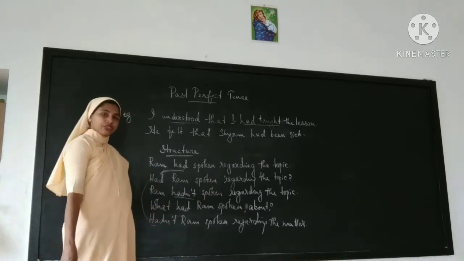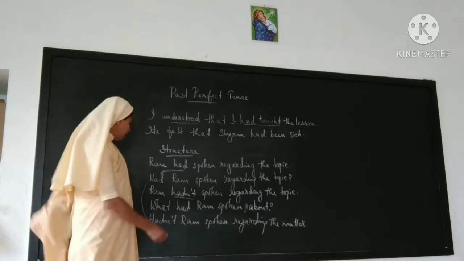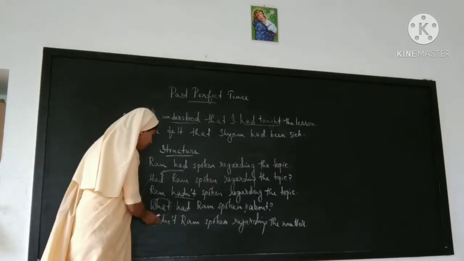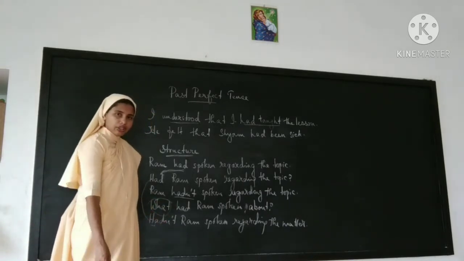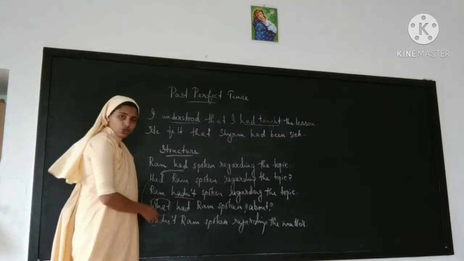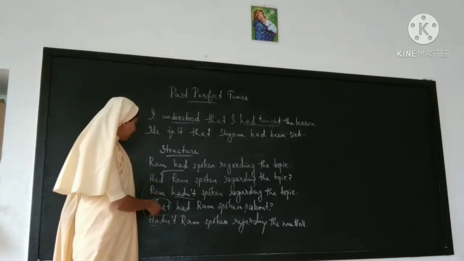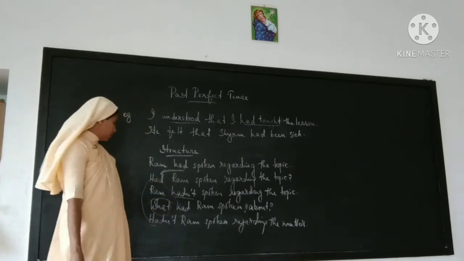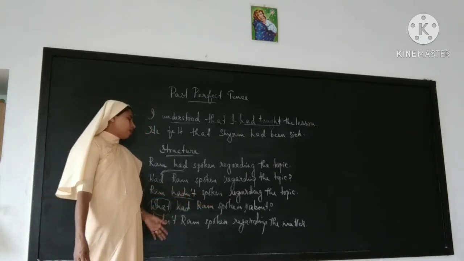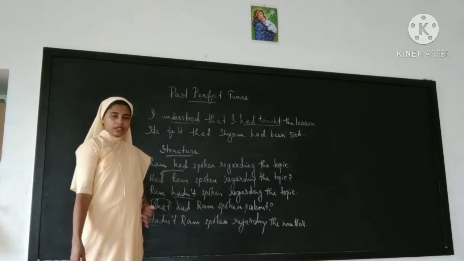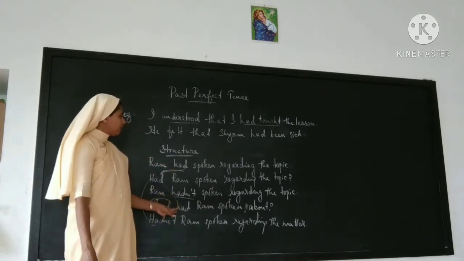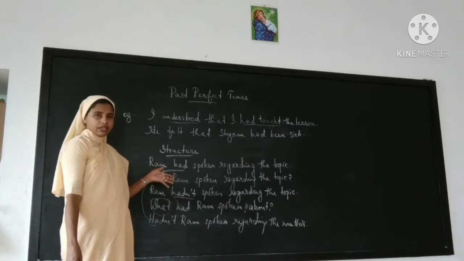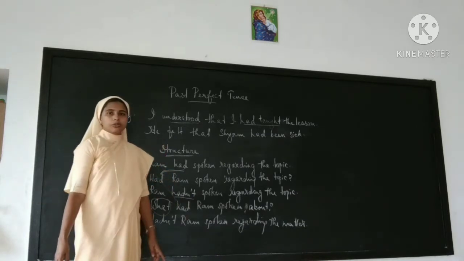And if you want to make it into a WH question, the WH word you must place first. Here we use both. The WH word will be placed first, and after that the same that we have used in the external question. Why had Ram spoken about it? So this is the structure of past perfect tense, and also I told you about the use.